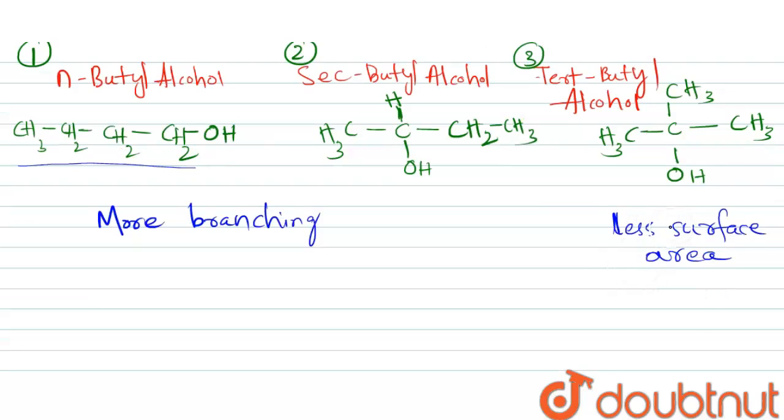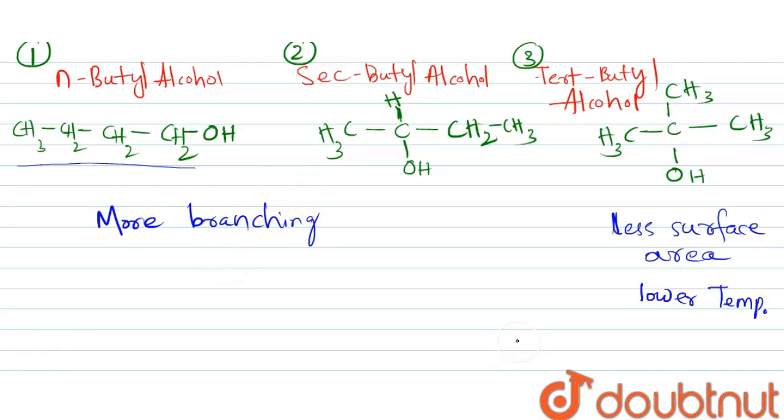So what will happen here? In tertiary butyl alcohol, the van der Waals force of attraction will decrease. So that can be overcome at a relatively lower temperature than those compounds which have less branching and more surface area.